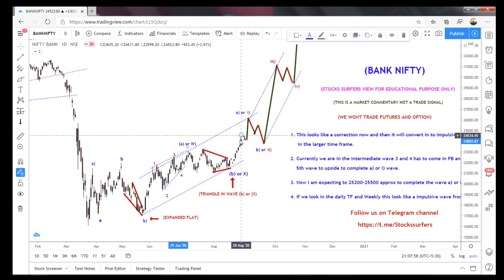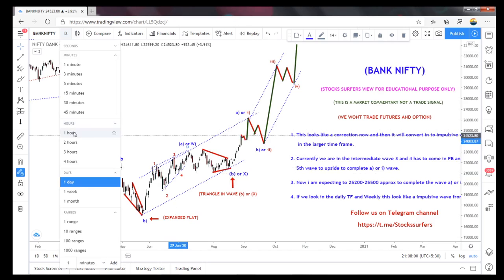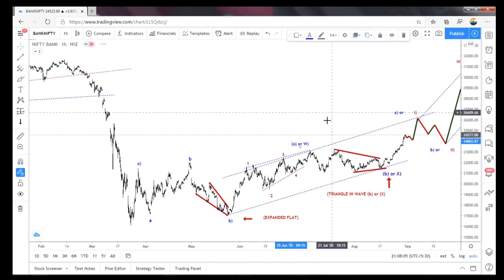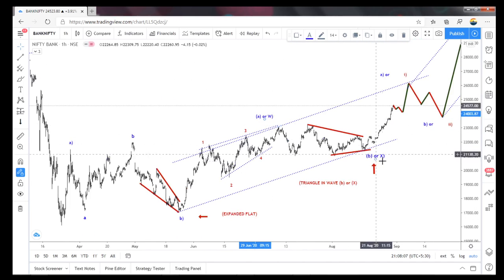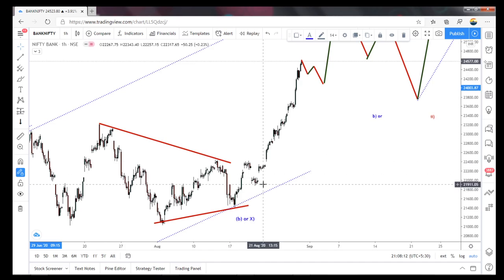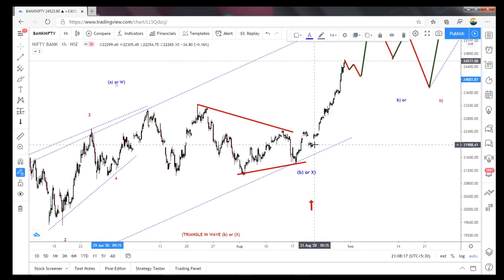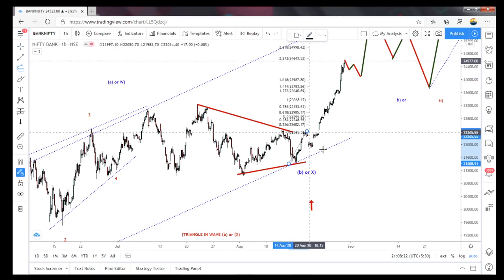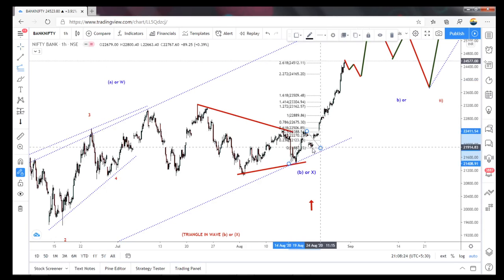So maybe this is an intermediate. I will show you in that 1 hour chart. This is a W or X. So A contains 5 waves. This is wave 1 completed, and wave 2 is also completed, and we are in the third wave. So for the third wave, I think according to the Fib extension zone, for the wave 1 and wave 2 rejection, it has to be at 1.618, or it could be extended to 2.618.